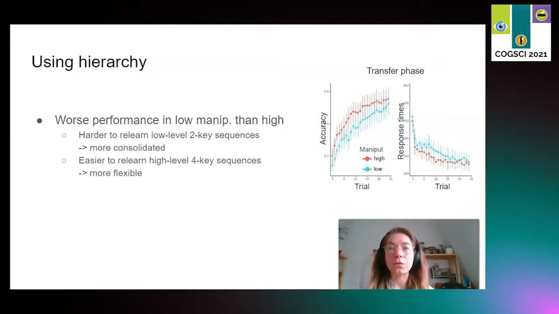The inverse was true for response times on the right, so participants were both slower and worse at the low level manipulation. There was no speed accuracy trade-off. In other words, the different levels of hierarchy really seem to play different roles. The lower levels seem to support stability and the higher flexibility.